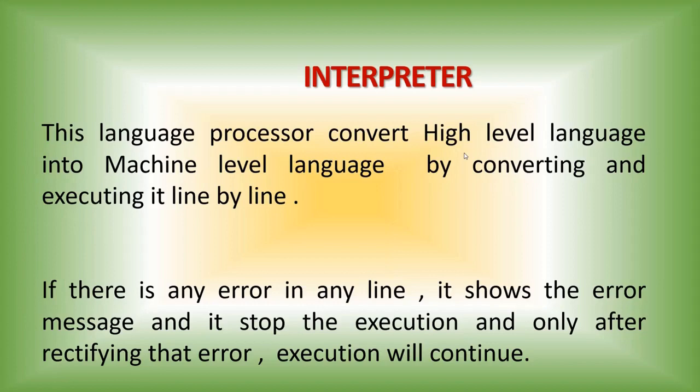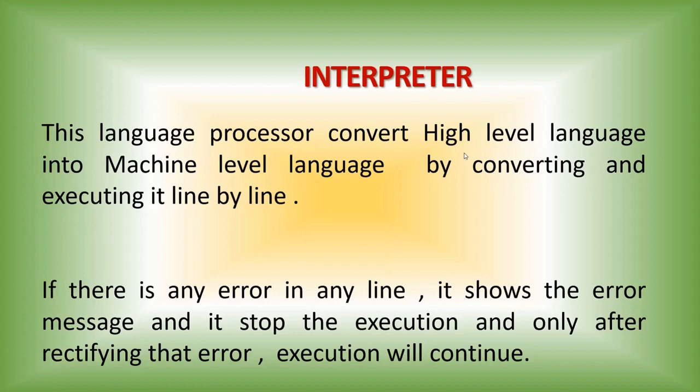Only after rectifying that error, it will go for the second line for the conversion. That is why it is written as executing it line by line. So, the interpreter is a language processor which converts high-level language into machine-level language by converting and executing it line by line. So, these are the three different types of language processors.